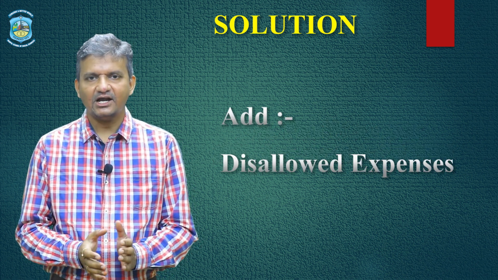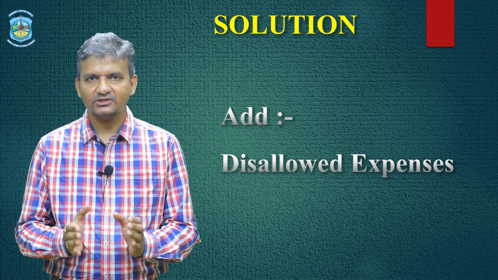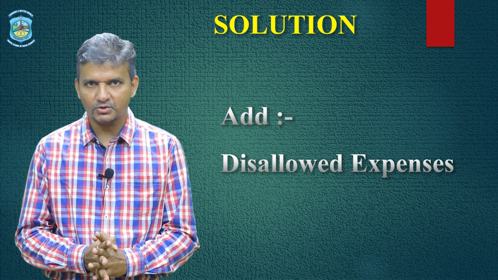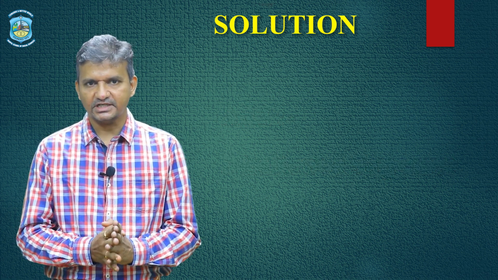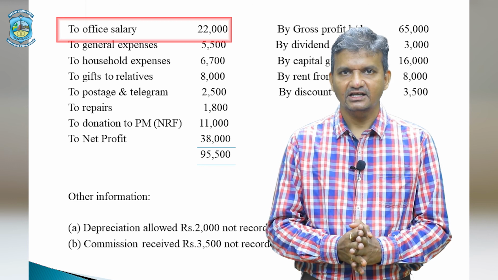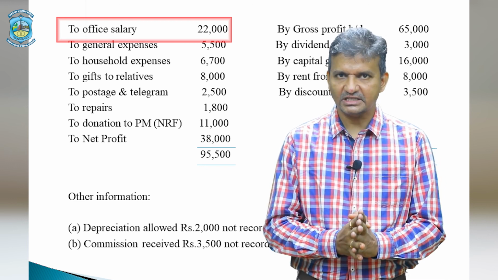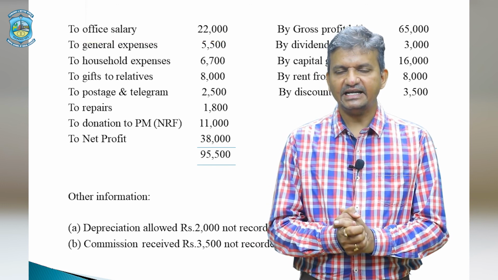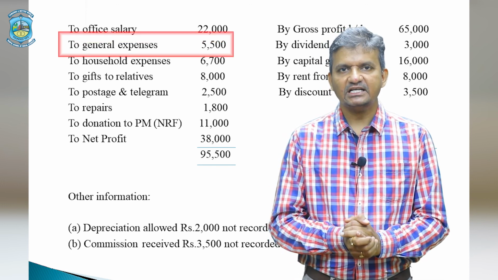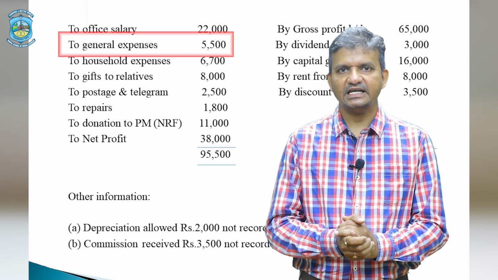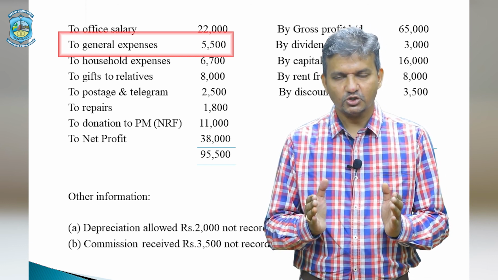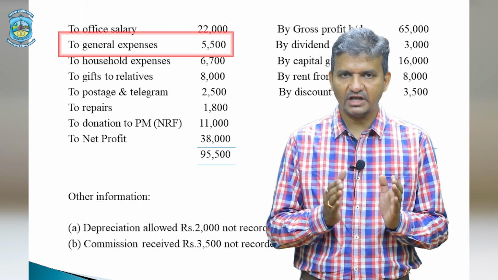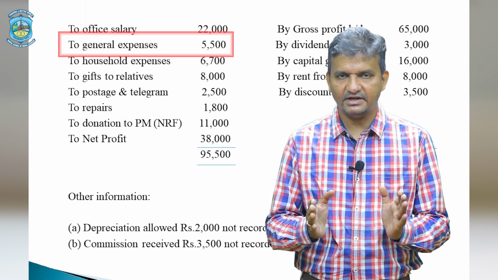Add disallowed expenses. Now what are the disallowed expenses? Those expenses which are not related to business but which are debited to P&L account. So let's go to the debit side of our question. The first is to office salary. Office salary is an expenditure related to business. It should have been debited. We have debited it, so nothing doing about it. Second is general expenses. In case of general expenses, the question doesn't give us any information, so we will consider it for business purpose and hence it is allowable. It should have been debited. It is debited.